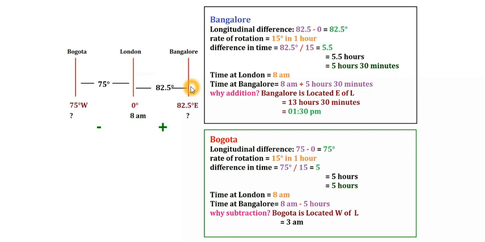So if you get a longitude which is not from the same hemisphere, you have to be a little careful. The remaining things are the same, since the rate of rotation is not changing, it's very easy to do the calculation like this. So I'll give you some questions, solve them today itself.